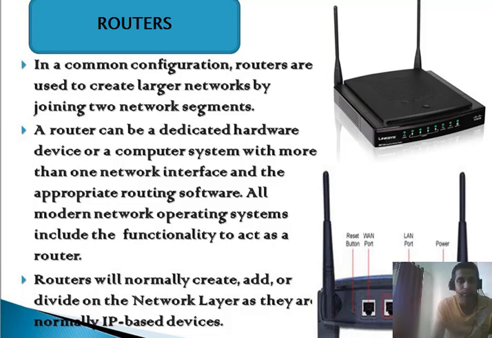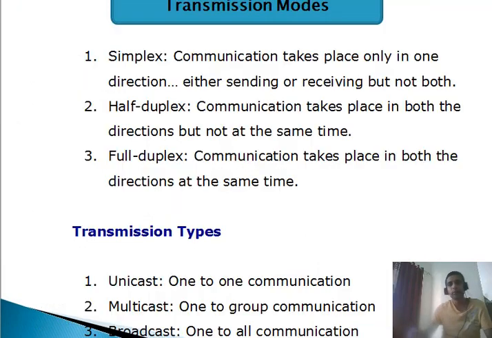So coming to the next one, as you can see, the transmission modes available over here are categorized into three: simplex, half duplex, and full duplex. Okay. What is meant by simplex? Only one direction the signal can be sent. The common example is radio waves. Radio waves means only incoming, there is no outgoing concept. So for this type of communication we use the term simplex. Communication takes place in only one direction. This is the type of communication that we are using.